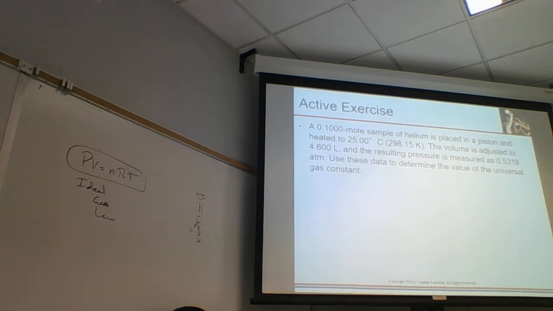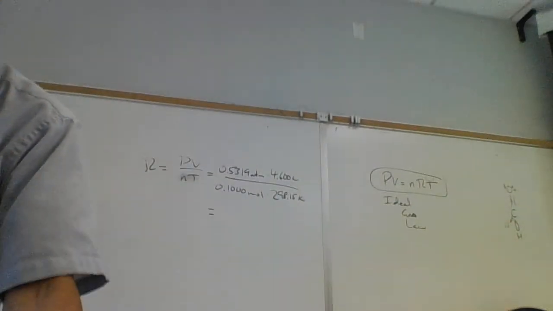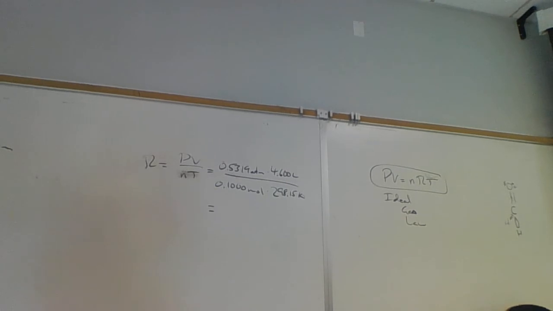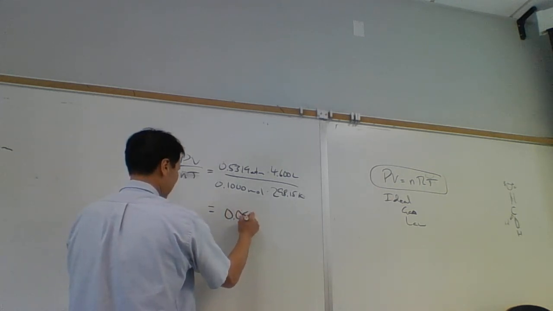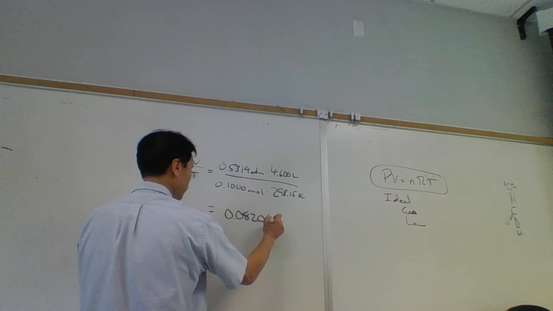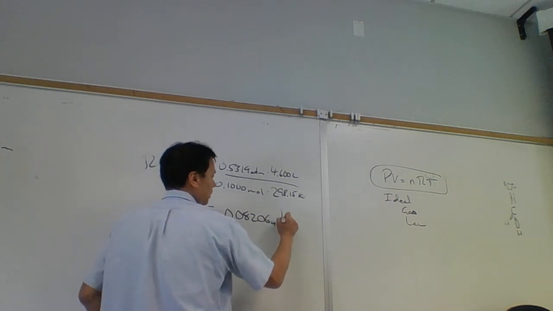So this should give us 4 sig figs. Let's take a look at what it comes out to. 0.5319 times 4.6 divided by 0.1 divided by 298.15. 0.08206.